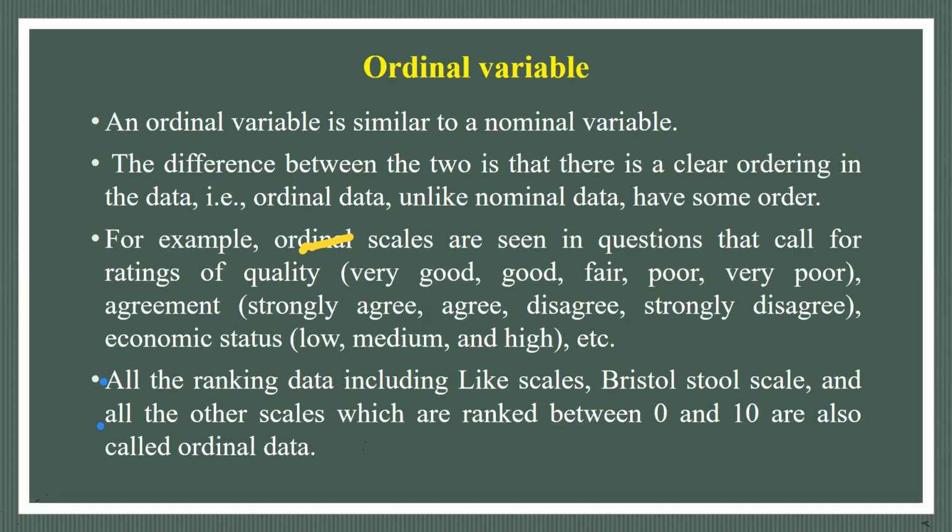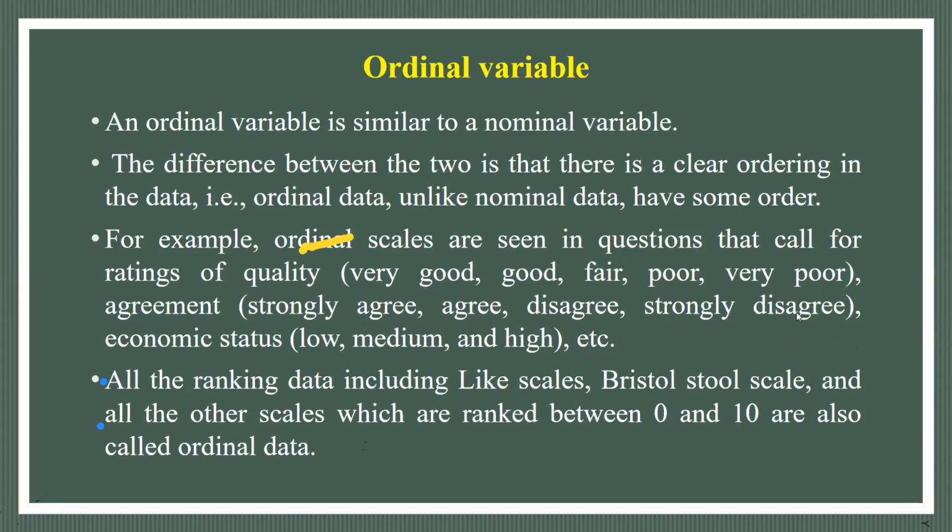For example, ordinal scales are seen in questions that call for a rating of quality: very good, good, fair, poor, very poor. Or agreement: strongly agree, agree, disagree, strongly disagree. What does it mean? It is giving direction. This is the lowest and this is the highest. This is the ordering: this one is superior to this, and this is superior to this. So this is giving direction.